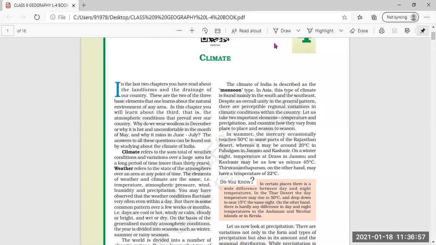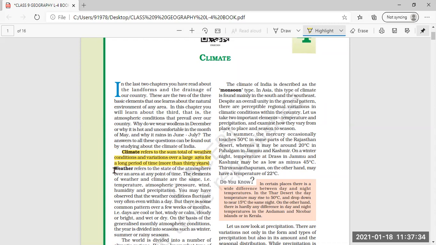Then climate, you can underline this also. This is the definition. Climate refers to the sum total of weather conditions and variations over a large area for a longer period of time, that is more than 30 years. It is the total of the weather conditions over large areas, where a particular climate is present for a longer period of time.